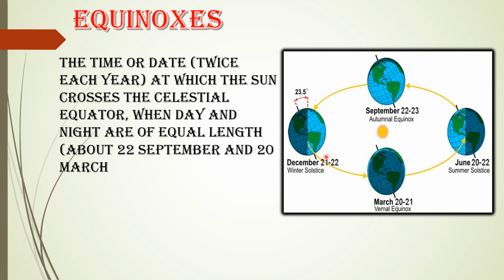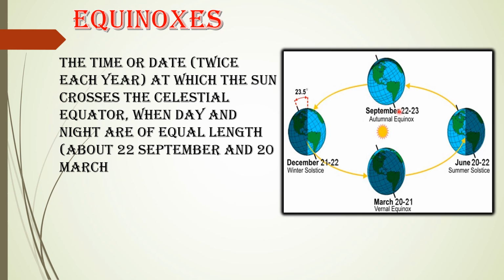we have two other positions of the Earth which are well defined as the equinoxes. The equinoxes happen on September 23rd and March 21st. During this time the sun crosses the celestial equator, and day and night are of equal length all over the world.